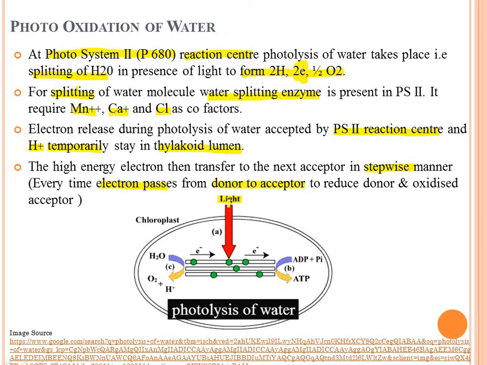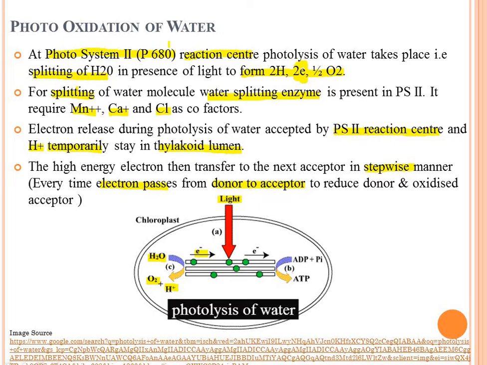Then see, in presence of light, this photolysis of water takes place. Water gets split into oxygen, hydrogen and electrons, and this phenomenon is known as photooxidation of water or photolysis of water.